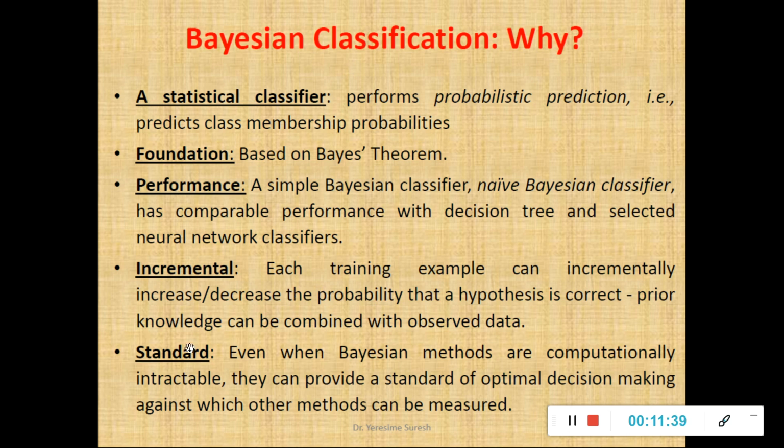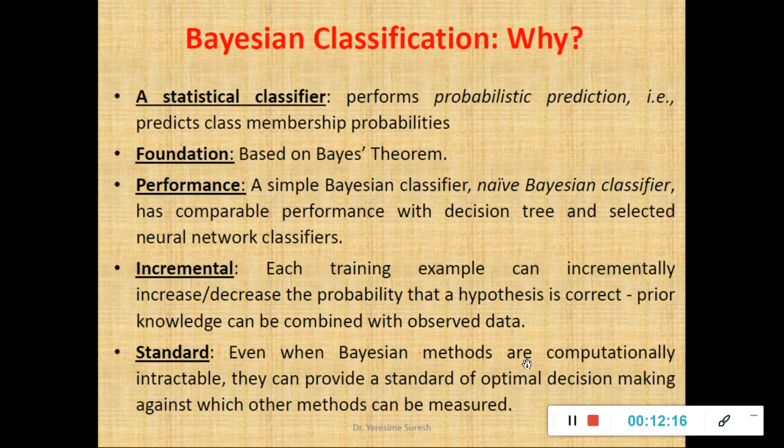And your Bayesian classifier is a standard. Even when Bayesian methods are computationally intractable, that means if the given training data set or the problem domain is inflexible, then also they provide a standard for optimal decision making. What is optimal? Say for example, you prepare for the examination, you think of attempting 80 marks, but the moment you see the question paper, you come to the opinion that this paper is a bit difficult, I'll not be able to attempt all 80 marks, I'll attempt just 70 marks, and try to score 65 out of those 70. That is what I call optimal.